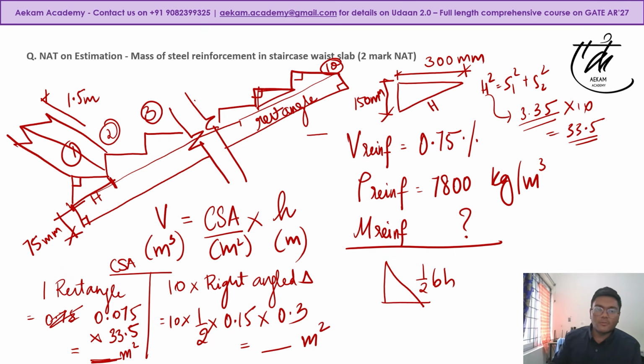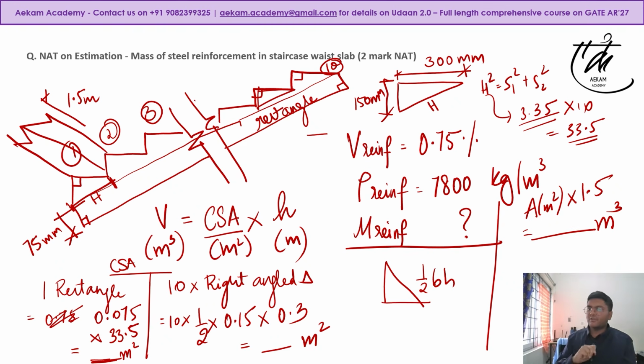Okay, so the moment you have your area, you get your area in meter square, you just multiply it by 1.5. So you'll get your volume in meter cube. Now very easy, what is the reinforcement of the total volume? 0.75%. Okay, so it will be 0.75 upon 100. Again, don't make the silly mistake of writing it as 75%. So V reinforcement you'll get.